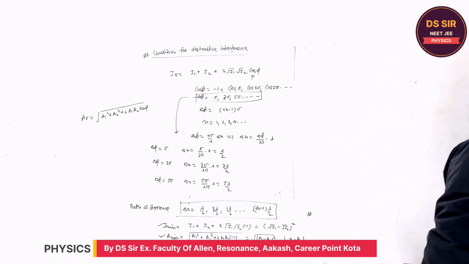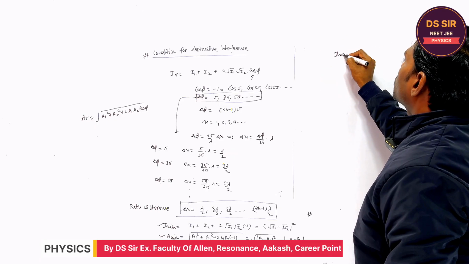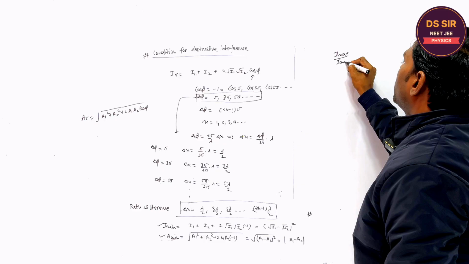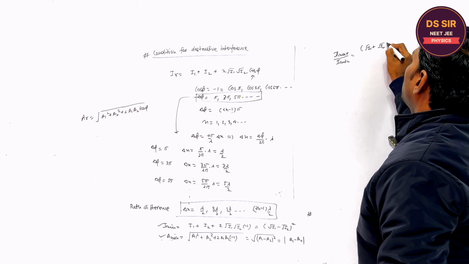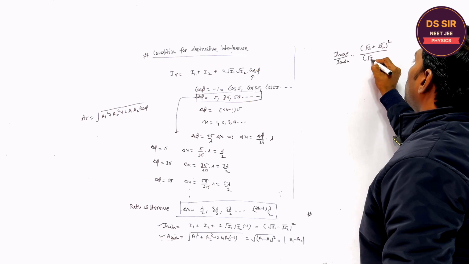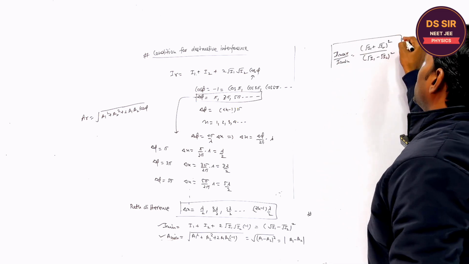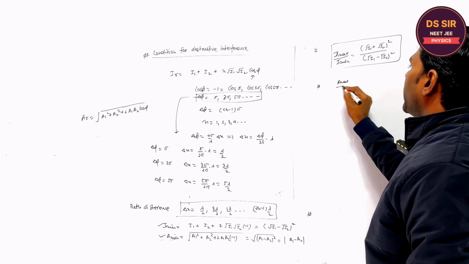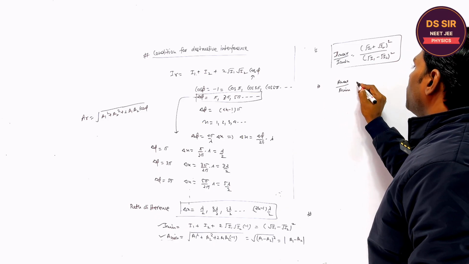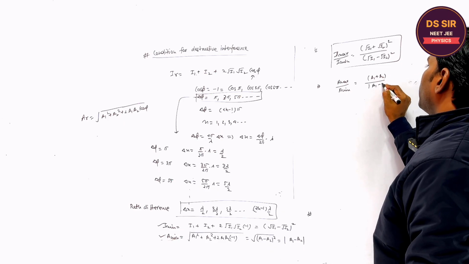So sometimes they also ask the ratio of I max to I min. So this is (root I1 plus root I2) whole square over (root I1 minus root I2) whole square. This is one ratio they will ask. They also ask the maximum amplitude to the minimum amplitude, A1 plus A2 and A1 minus A2.